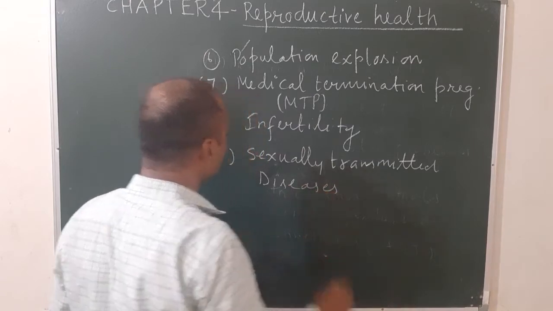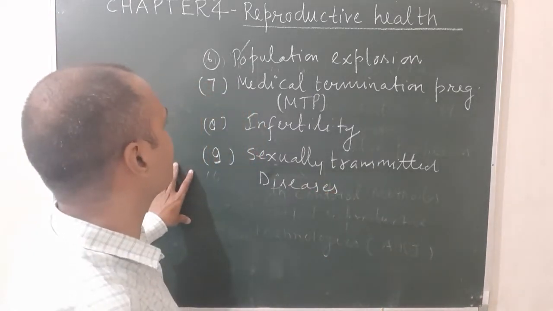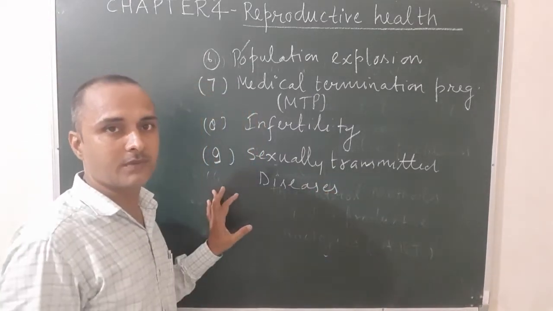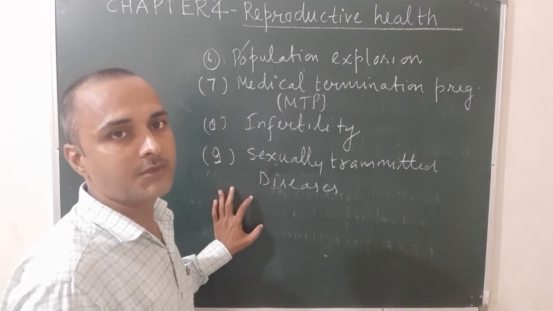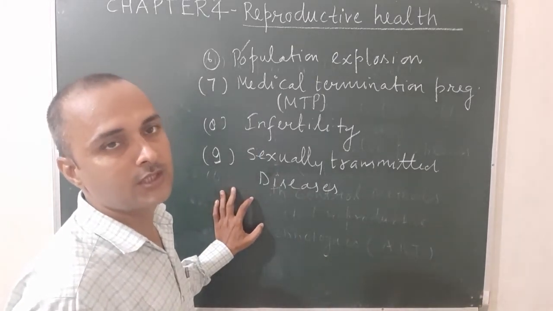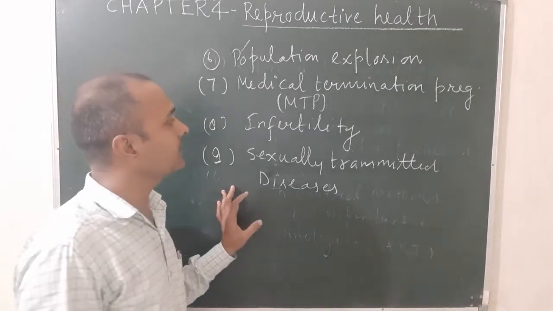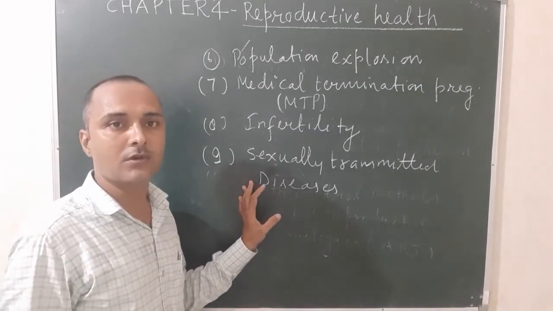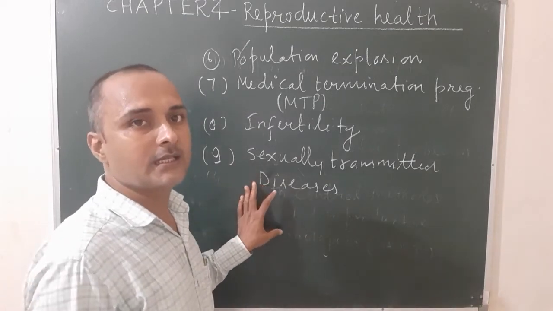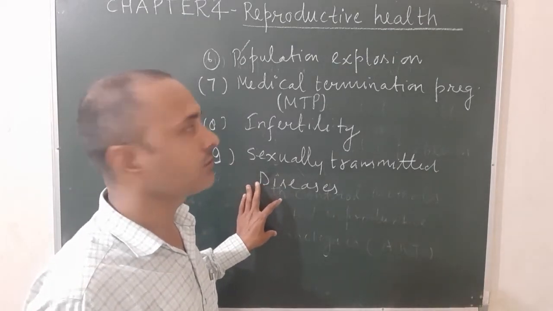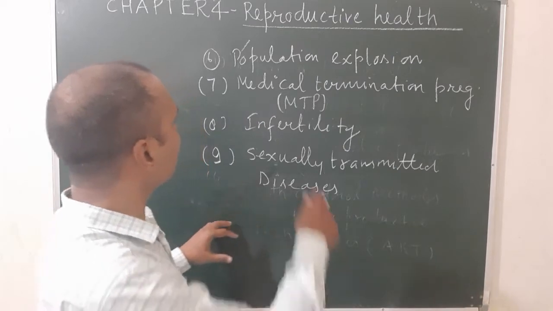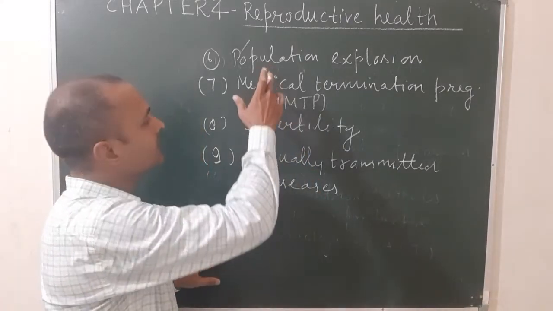So once again, the first topic is reproductive health. Second one, problems related to reproductive health. Third one, methods to solve the various problems of reproductive health. Next one, birth control methods. Next, assisted reproductive technology, also known as ART. Next one is population explosion.